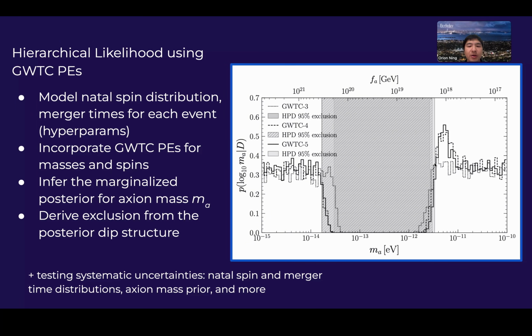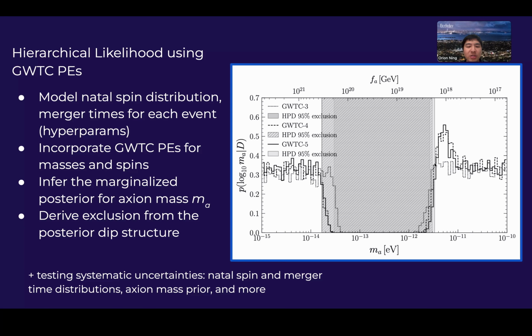Quantitatively, we use hierarchical likelihood methods to infer evidence for axions from the GWTC catalog parameter estimates, that is, the mass and spin measurements of each event with uncertainties. This procedure involves sets of hyperparameters, namely the parameterization of the natal black hole spin distribution, as well as the merger times for each binary black hole event.